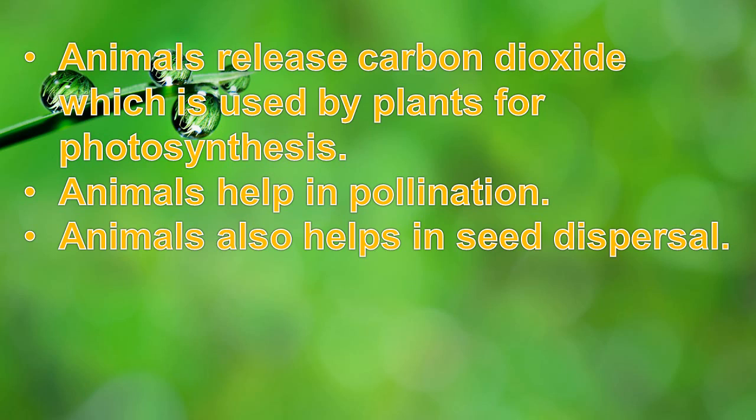The second point is animals help in pollination, which also helps the plant to reproduce or to grow new plants. And the third point is animals help in seed dispersal, which is also a very big factor for the plants to multiply. So these are some ways in which plants are also dependent on the animals.